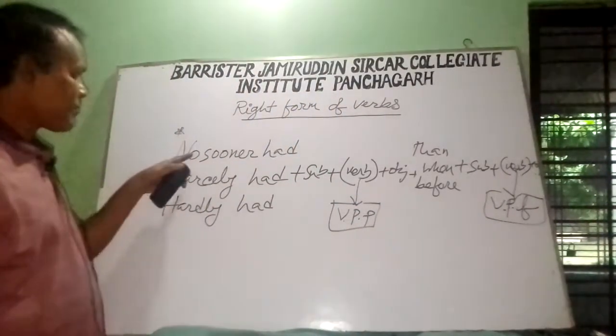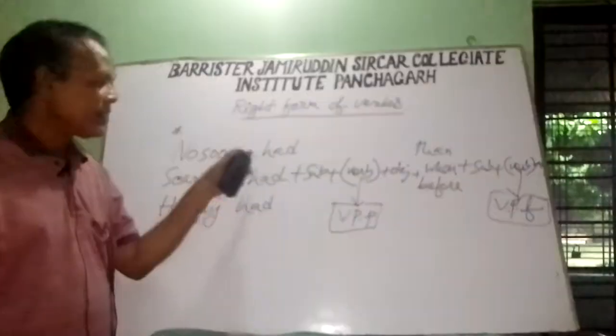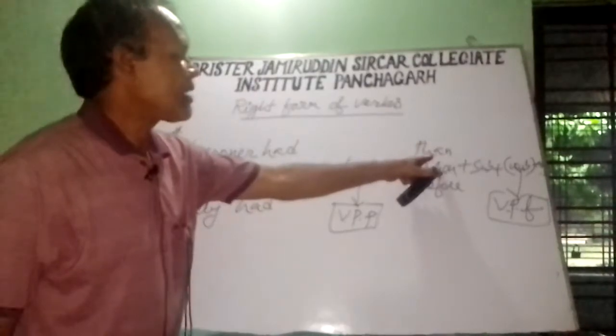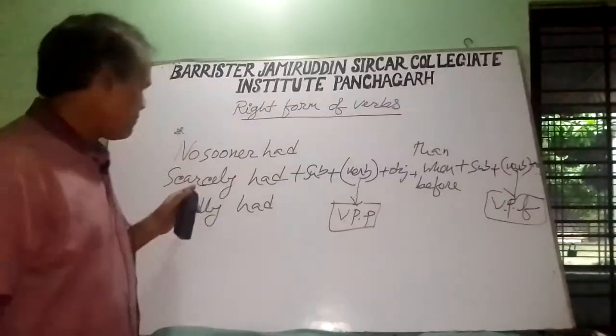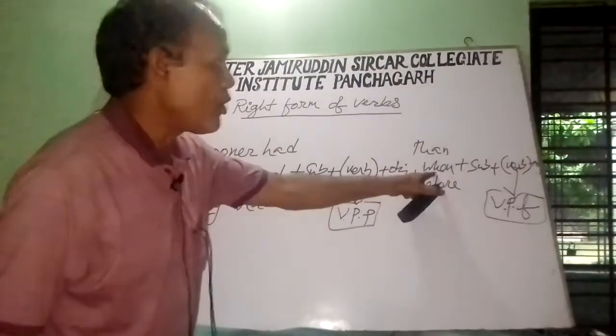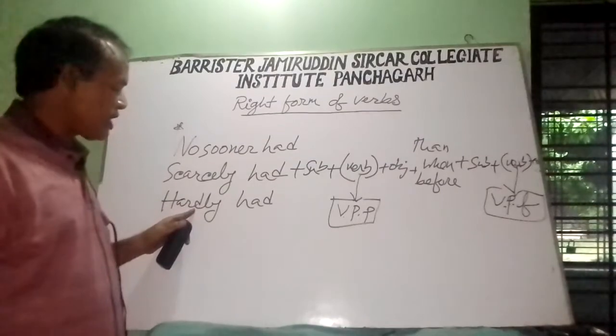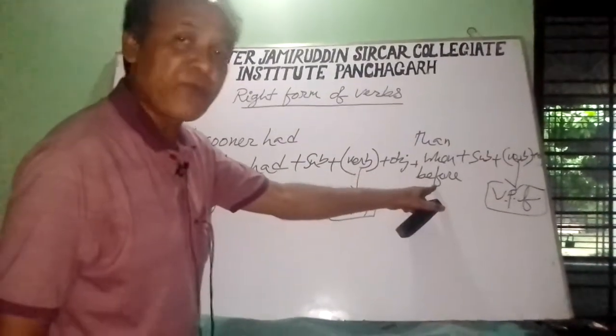I repeat, if the sentence begins with no sooner had, in the middle there will be than. If it begins with scarcely had, there will be when. If it begins with hardly had, there will be before.